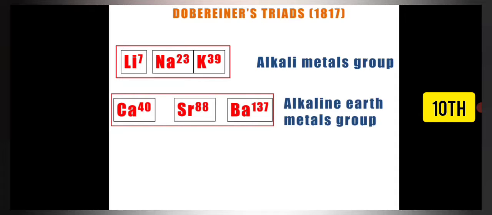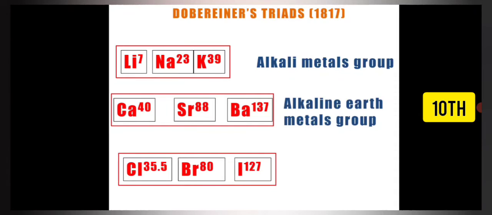Now in the case of the third triad, like the halogens, he saw that the same thing is repeating: chlorine 35.5 plus iodine, that is the third element, 127. Adding these two values and taking the average, it comes out to 81.2, which is near to bromine, that is 80 atomic mass. So this was about the halogen group.